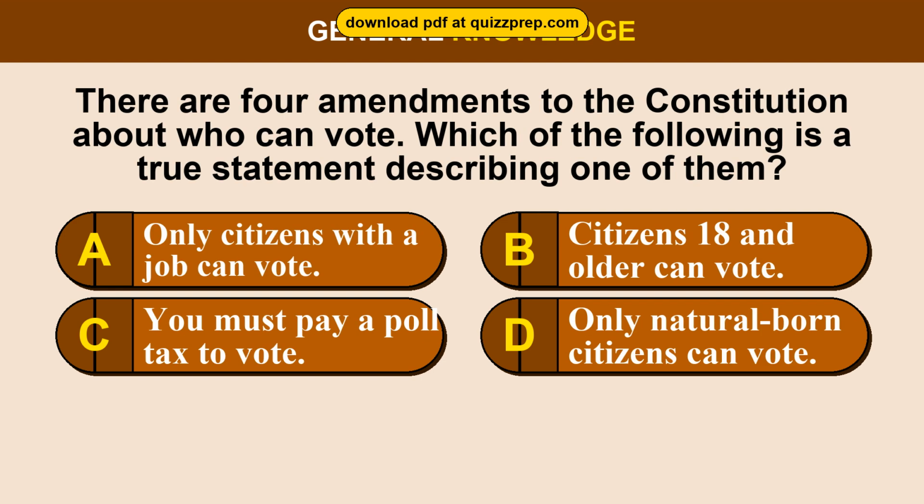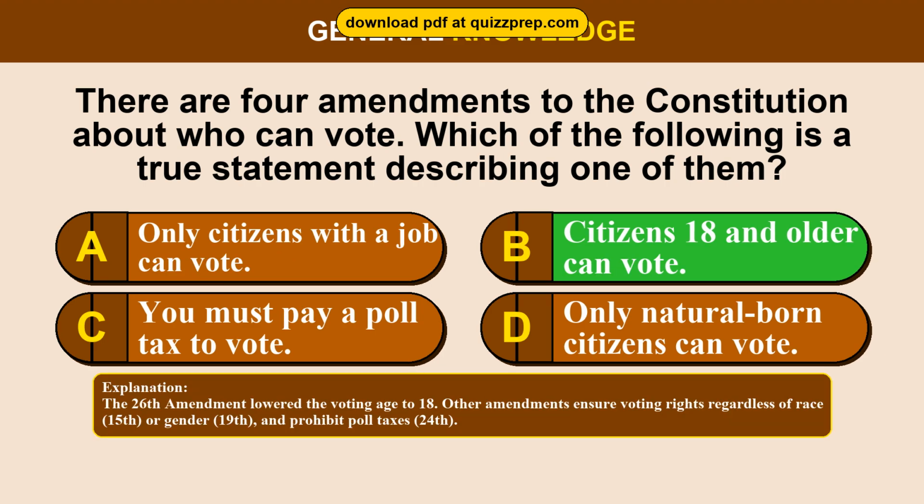Question 73. There are 4 amendments to the Constitution about who can vote. Which of the following is a true statement describing one of them? Option A, only citizens with a job can vote. Option B, citizens 18 and older can vote. Option C, you must pay a poll tax to vote. Option D, only natural-born citizens can vote. The correct answer is option B. Citizens 18 and older can vote. The 26th Amendment lowered the voting age to 18. Other amendments ensure voting rights regardless of race, 15th, or gender, 19th, and prohibit poll taxes, 24th.